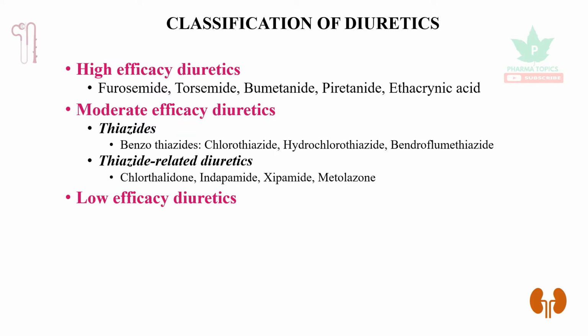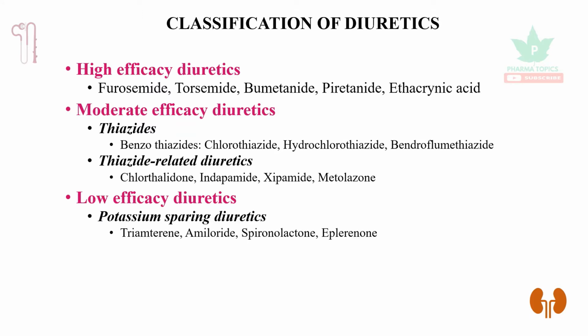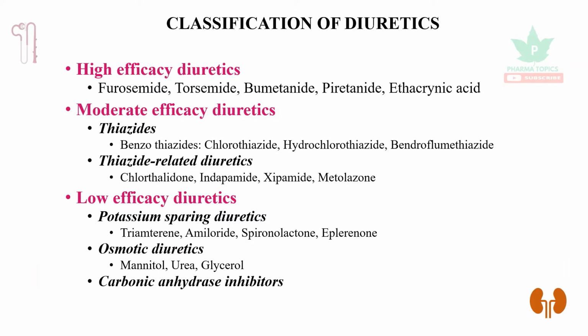Next is low efficacy diuretics. They are potassium sparing diuretics such as triamterene, amiloride, spironolactone, and eplerenone. Osmotic diuretics such as mannitol, urea, and glycerol. And carbonic anhydrase inhibitors such as acetazolamide, methazolamide, dorzolamide, and brinzolamide.